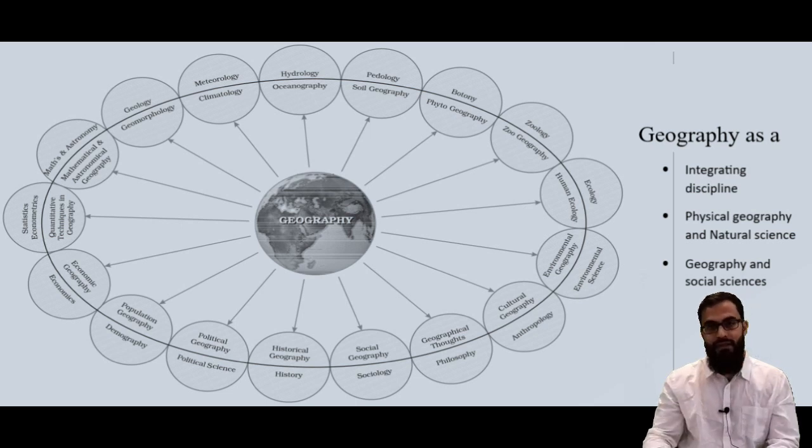Also, there is a link between physical geography and natural sciences. How? Hydrology, climatology, these are all different sciences that we read, but they have a chain with geography. So we have a geographical viewpoint while studying different sciences.